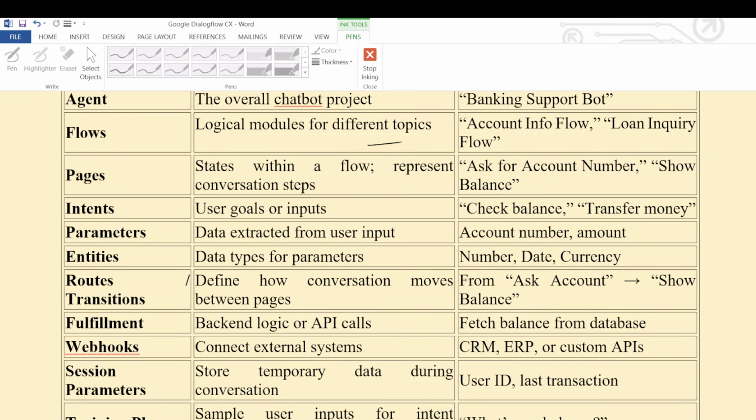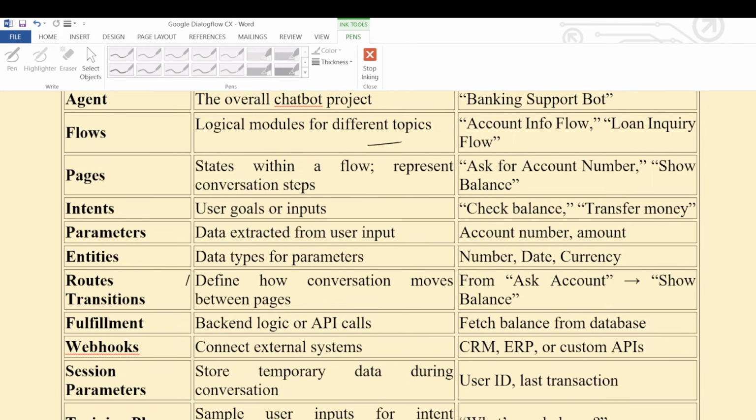Like fulfillment, what is fulfillment? Backend logic or API calls. Fulfillment is nothing but backend calls as well as logic and API calls. API stands for application programming interface, like REST API calls. Why? Because we will always fetch the information from the database, along with SaaS-based applications, live applications.